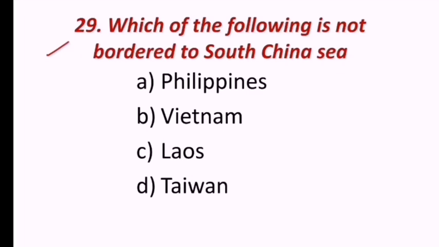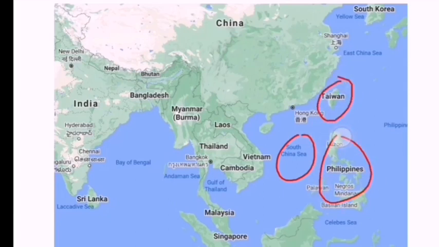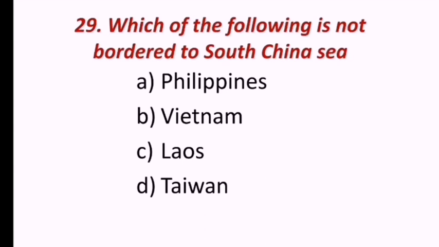Next question reads, which of the following is not bordered by the South China Sea? Which is not bordered by South China Sea? Philippines, Vietnam, Laos, Taiwan. Look at the map and understand. This is South China Sea. Taiwan is there, Philippines is there, Vietnam is there, but Laos is not bordering the South China Sea. So Laos is not there. Hence the correct answer is C, that is Laos, not sharing the border with South China Sea.